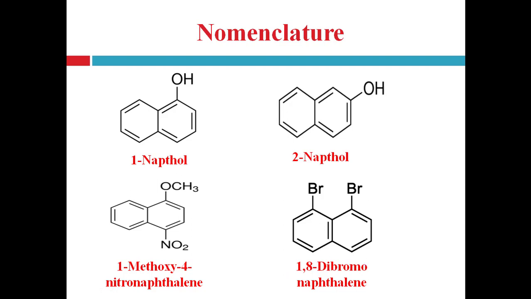So while naming naphthalene derivatives, keep in mind that the numbering of the carbons in the naphthalene ring is fixed, 1 to 8. It is not that the carbon on which the principal functional group is present is considered the first carbon, as we saw in benzene. Here the positions of all carbons, 1 to 8, are fixed.